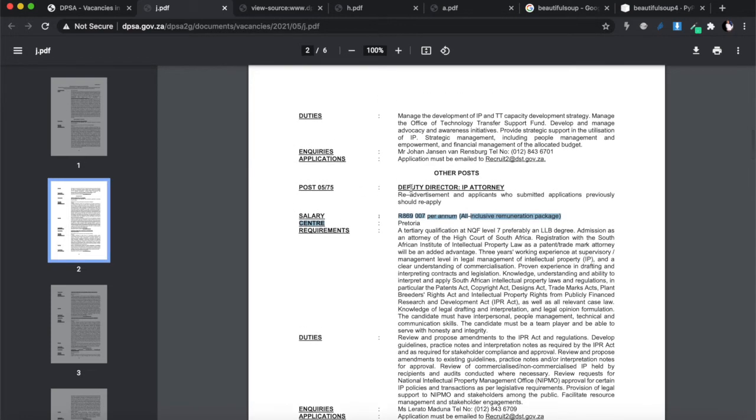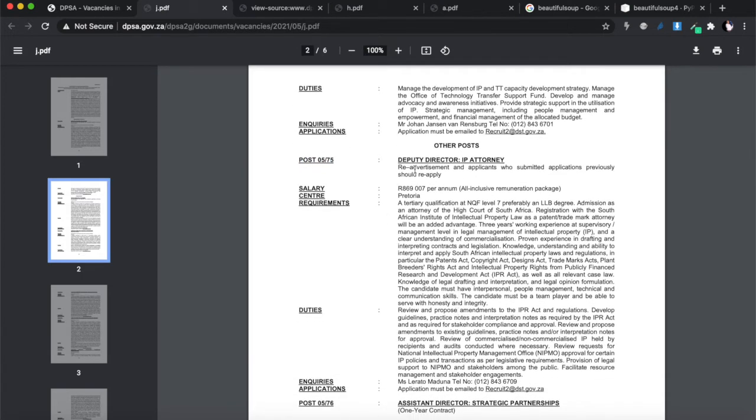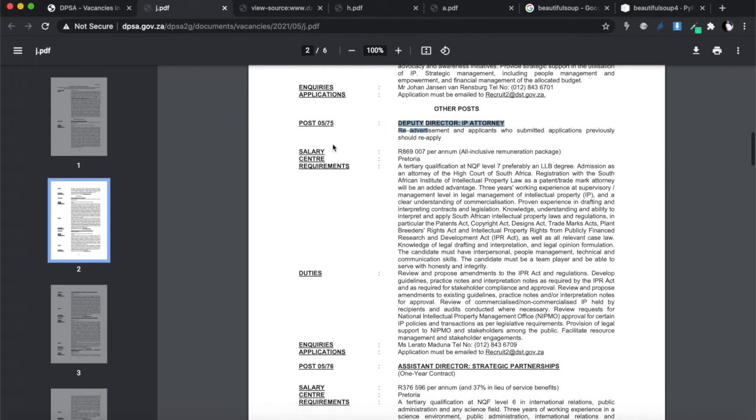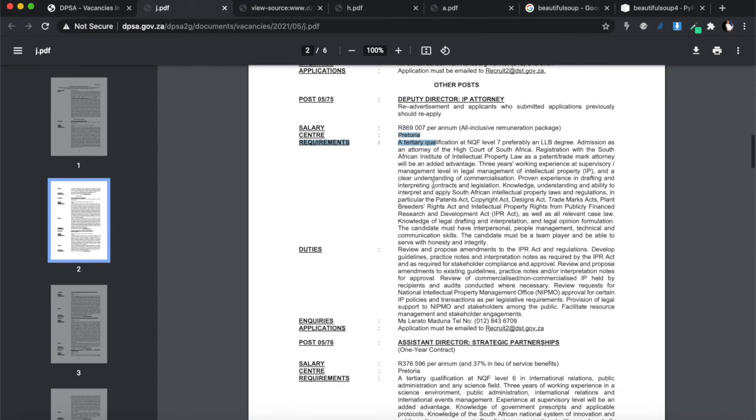I said, if I split it by the semicolon and I find the element which contains post 05 in it, everything that follows that will be, the first thing will be the title, okay? The next will be the salary. So if I can find the index of this, right? The one that follows that index will be the title. The second after that index will be the salary. The second after that index will be the location. The second after, you know what I'm saying? So actually this was the easiest way to do it.